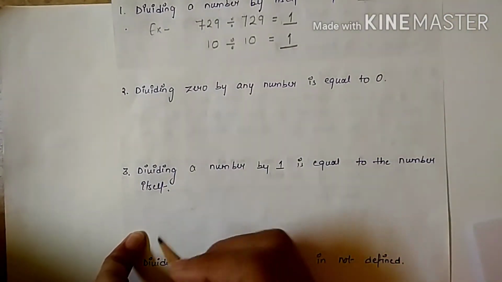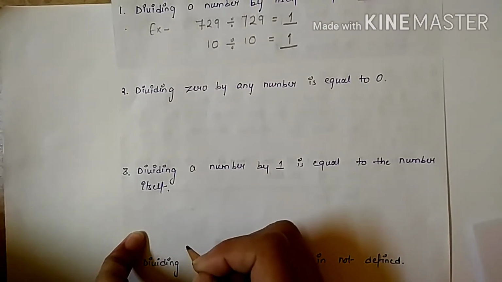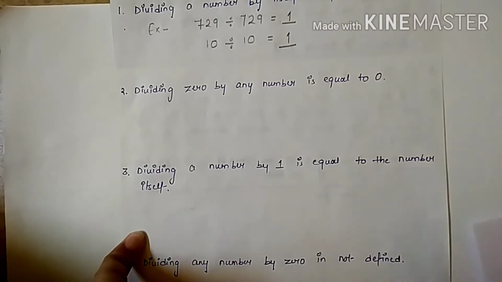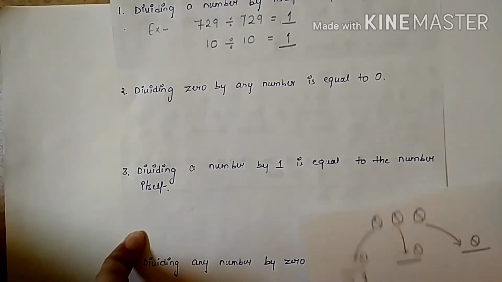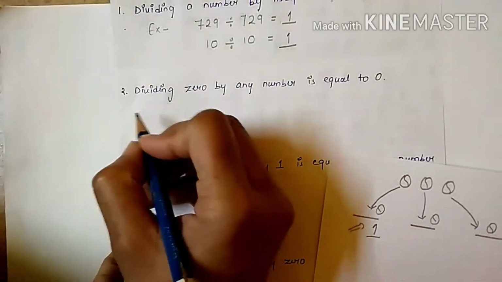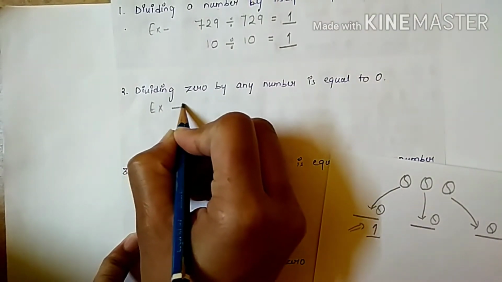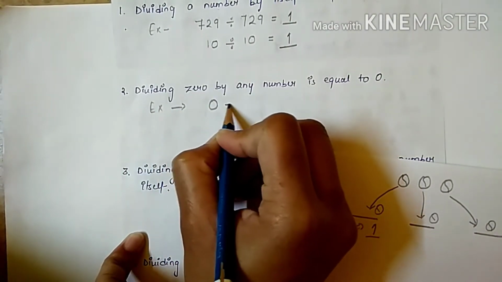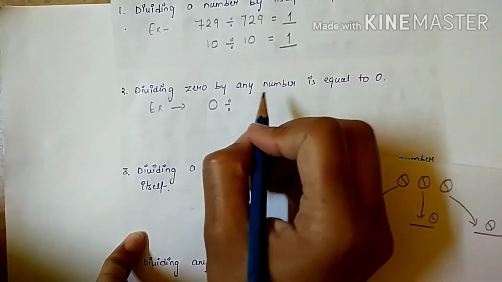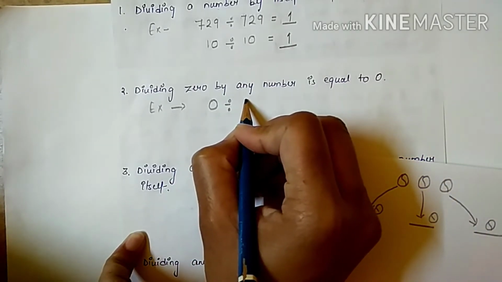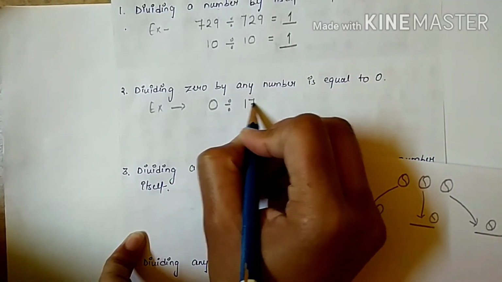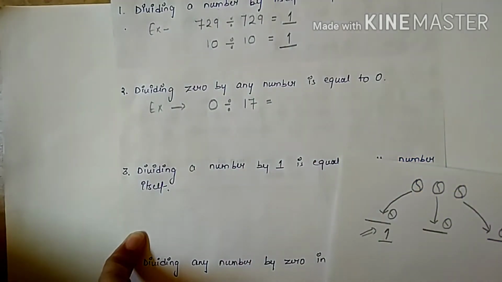The second property is, dividing 0 by any number is equal to 0. Now what does it mean? If we divide 0 by any number, for example, I have to divide 0 by any number. You can take any number. I am taking 17 here. So let's see what the answer will be.